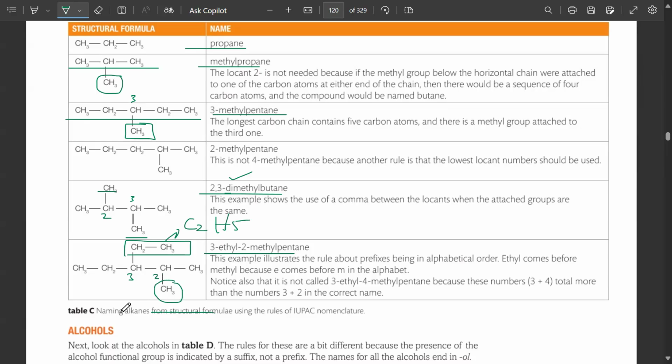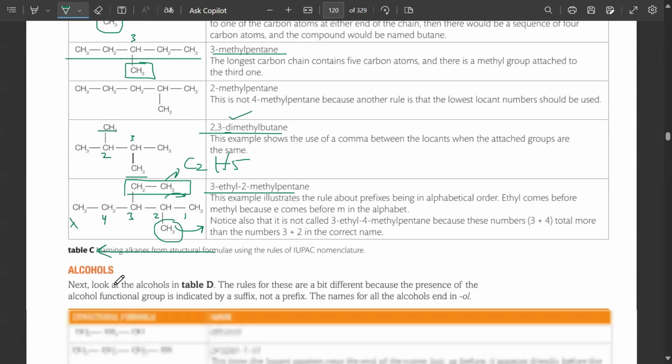We would start the numbering from here, because the branch is closer. The branches are closer to the right hand side. So we are going to start the numbering from here.